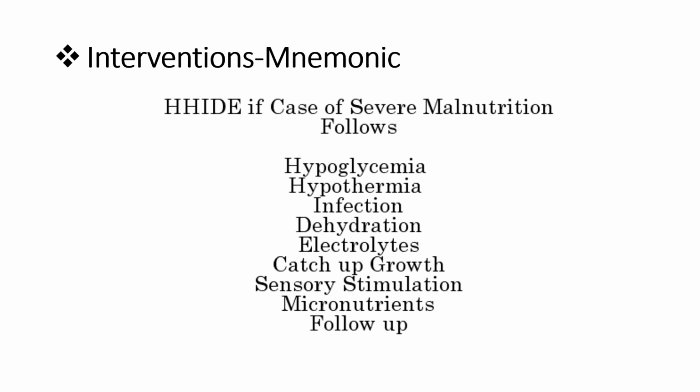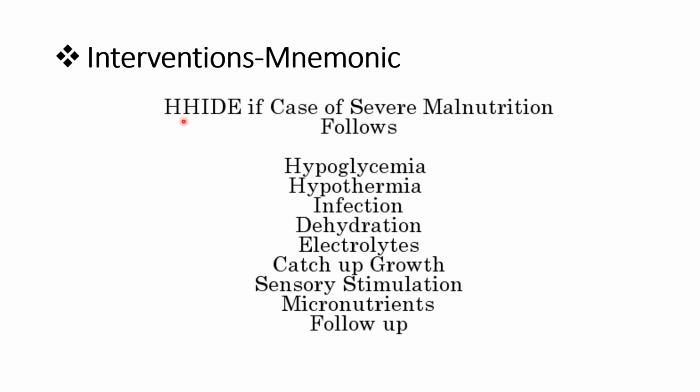The third step of nursing management is intervention. Here you can see a mnemonic written to remember the nursing intervention of a child with marasmus. The mnemonic is HHIDECSMF, hide, in case of severe malnutrition. The capital letters indicate each management.